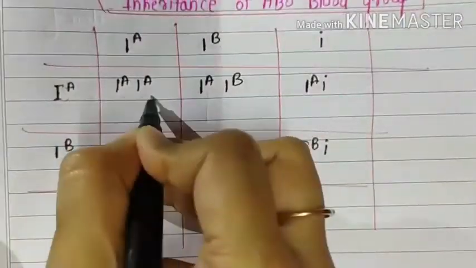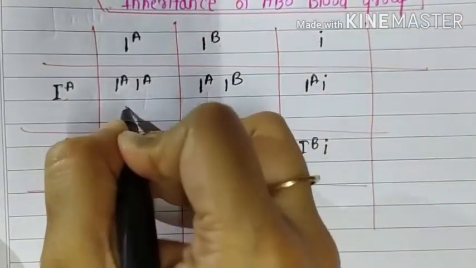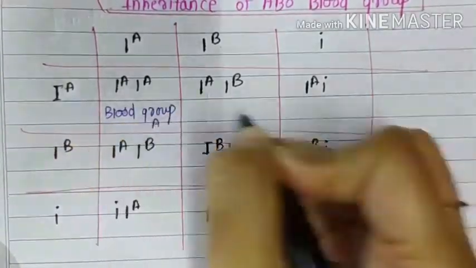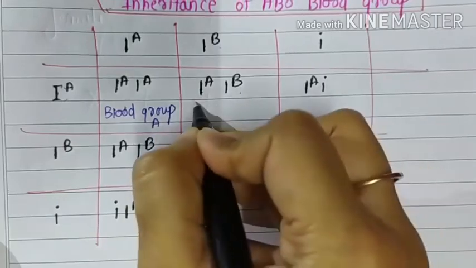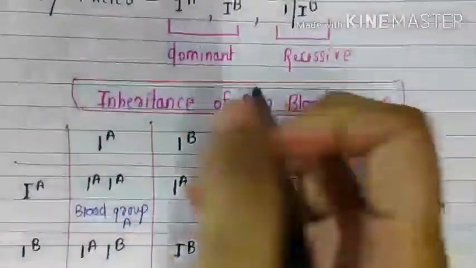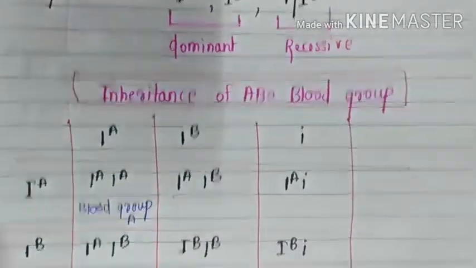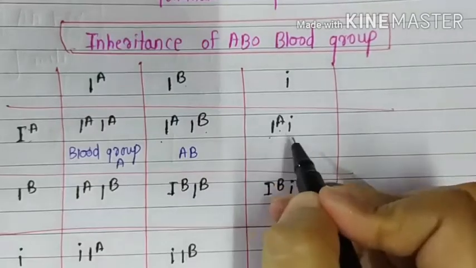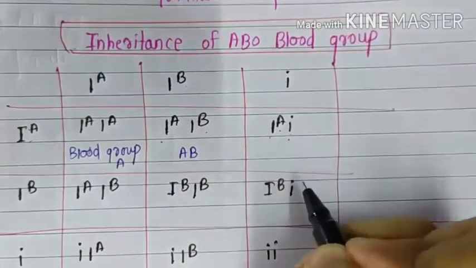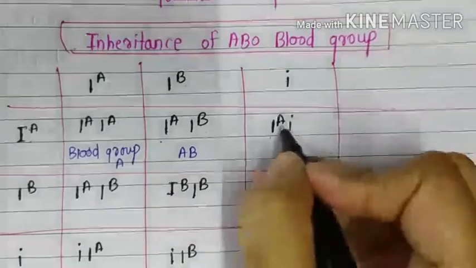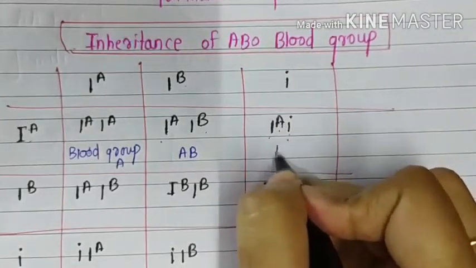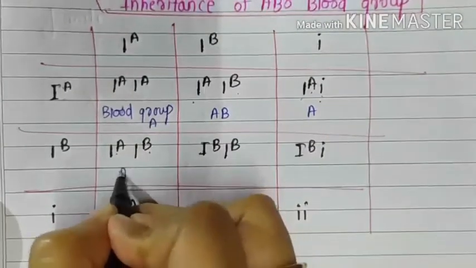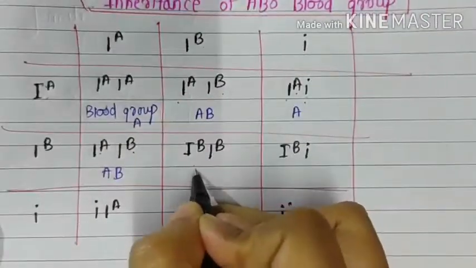Now we'll see what will be the phenotype, that is, the blood group. Here A is dominant, so the blood group will be A. In the second one, IA IB, the blood group will be AB. In the third, A is dominant, so the blood group will be A. Then in the next, AB. Then next B is dominant, so the blood group will be B, and in the next also B because it is dominant.